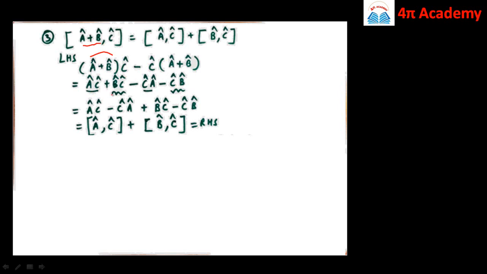So again let us bring the similar terms, that is AC and CA close to each other, and BC and CB with each other. So this will be equal to A cap C cap minus C cap A cap plus B cap C cap minus C cap B cap. But A cap C cap minus C cap A cap is nothing but the commutator of A cap C cap, and B cap C cap minus C cap B cap is nothing but the commutator bracket of B cap C cap. So this is our RHS.